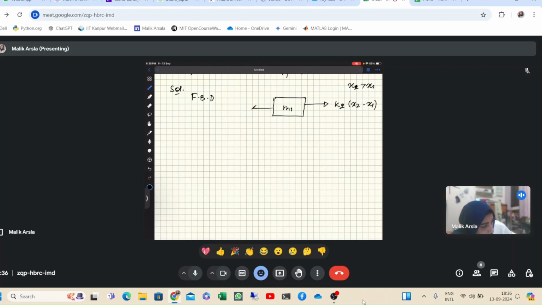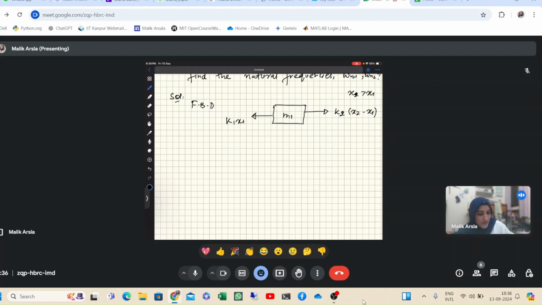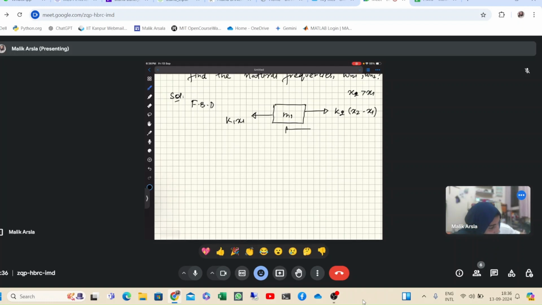Okay, so it will be k1 into x1. Please tell me if I am going too fast or too slow. You can tell me that. So this will be x1.